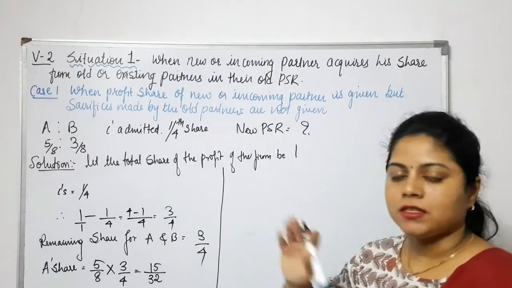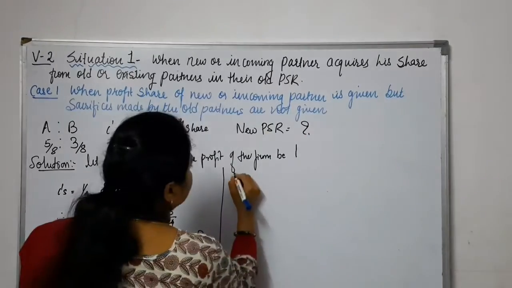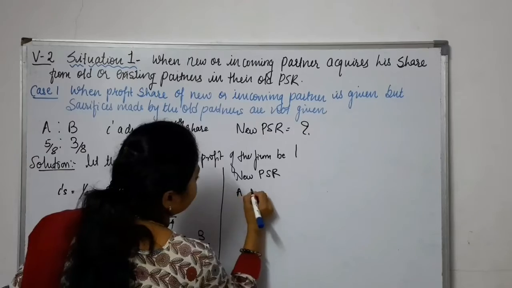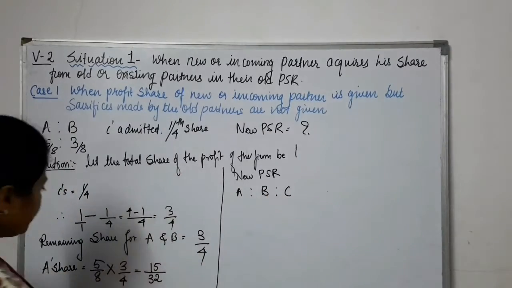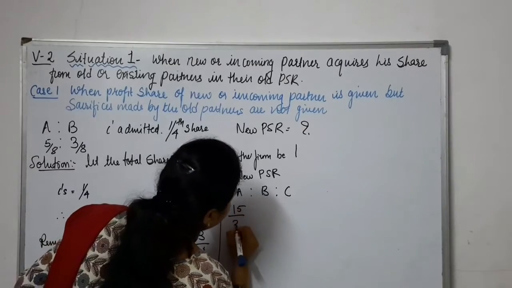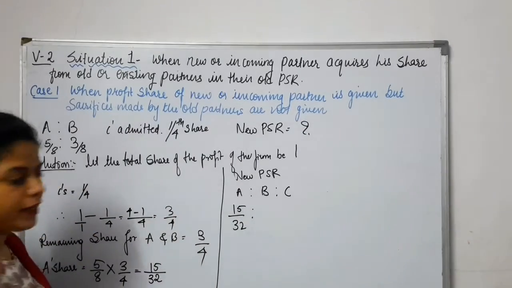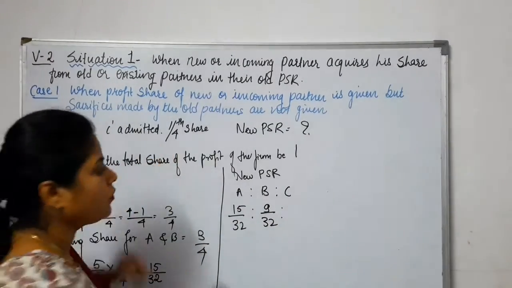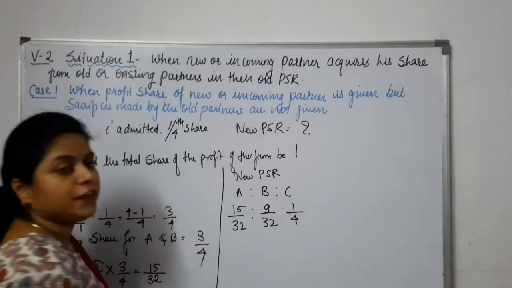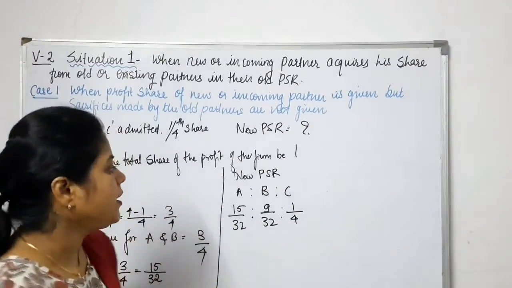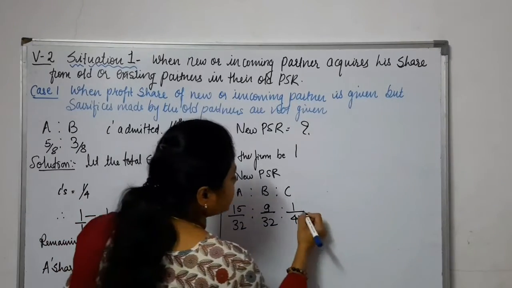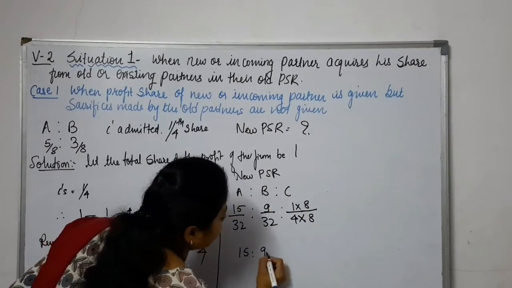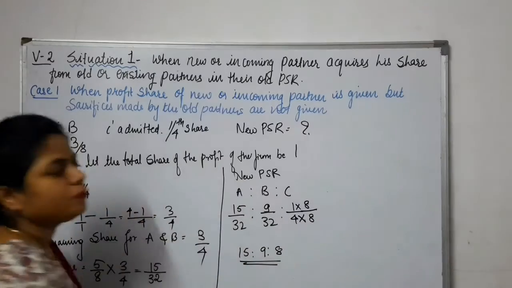Fine. Now what is the new PSR? The new PSR, or new profit sharing ratio, will be A is to B is to C. Now A's share, how much have we calculated? 15 by 32. B's share, how much have we calculated? 9 by 32. Okay. And C's share is already given, 1 by 4. As we need to equalize the denominator, we will multiply. 4 8s are 32. So we will get the share 15 is to 9 is to 8. So this is their new PSR.